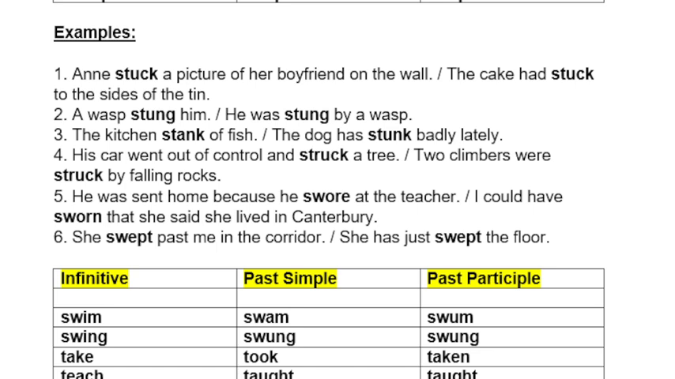The kitchen stank of fish. The dog has stunk badly lately. His car went out of control and struck a tree. 2 climbers were struck by falling rocks. He was sent home because he swore at the teacher. I could have sworn that she said she lived in Canterbury. She swept past me in the corridor. She has just swept the floor.